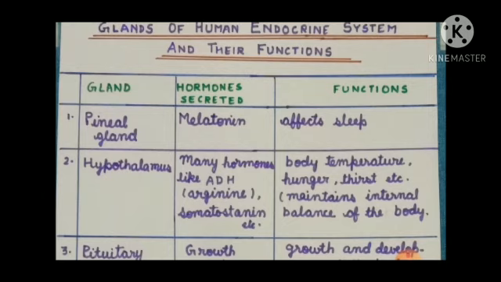But many different types of hormones are secreted by hypothalamus and it controls various functions of our body. First, most important, it controls the body temperature. Second, it controls hunger and thirst, etc. So this hypothalamus plays an important role in maintaining the internal balance of our body.